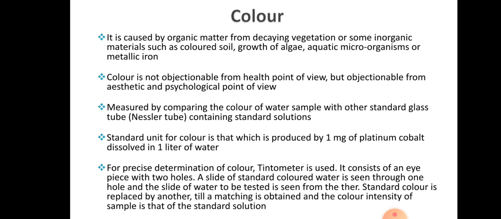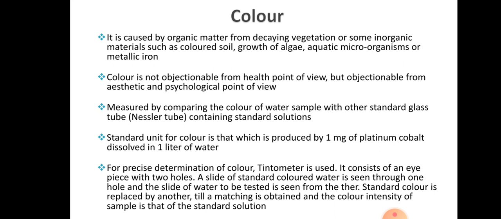Usually the color of water is measured by comparing the color with some standard glass tube. Here we use the Nessler's tube, which contains a standard solution, and based on that color we compare the sample, and that is how we measure the color. The standard unit for color is that which is produced by 1 milligram of platinum cobalt dissolved in 1 liter of water. So that color is taken as the standard unit for color.